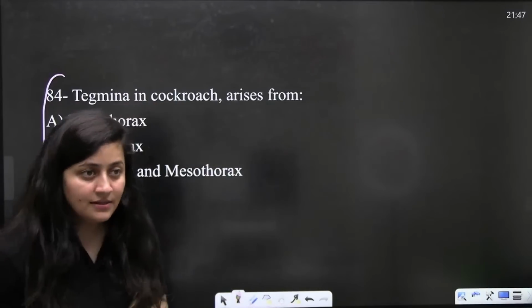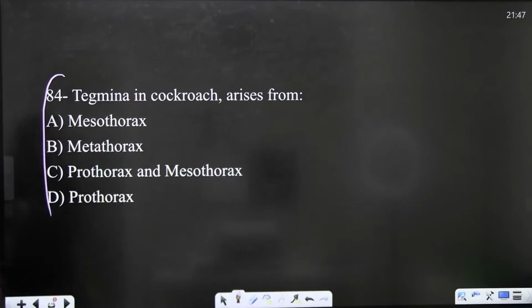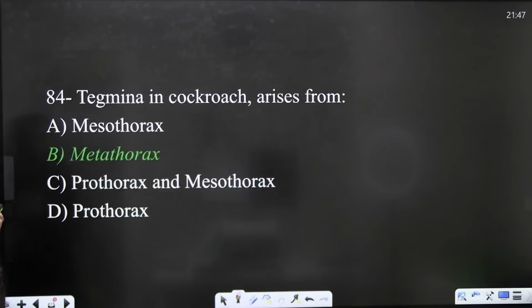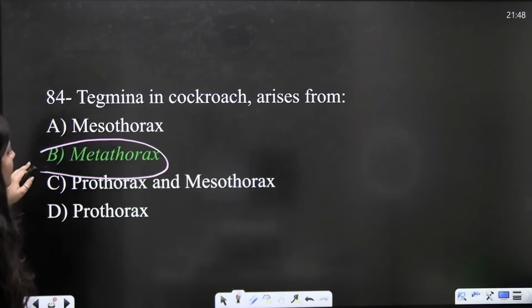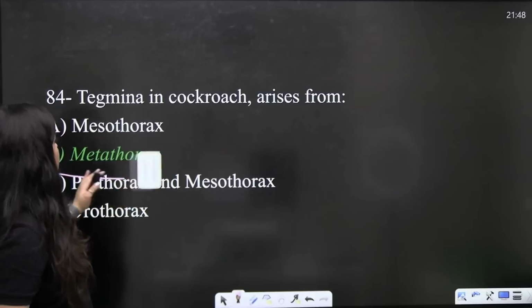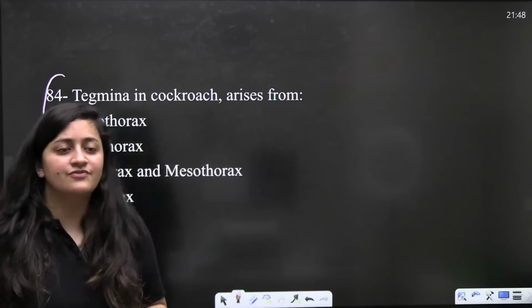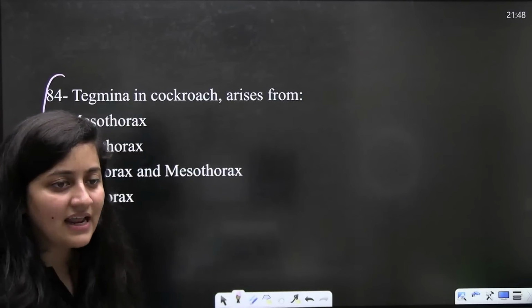Okay, done? So Tegmina in cockroach, it arises from, obviously it arises from the meta or mesothorax.